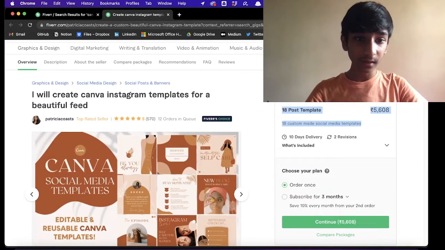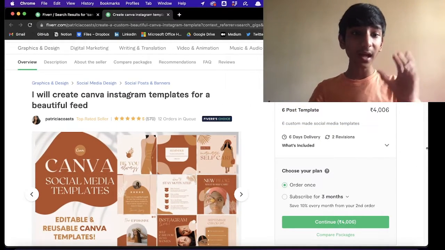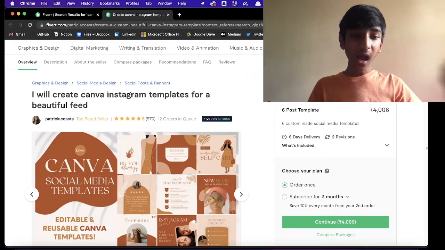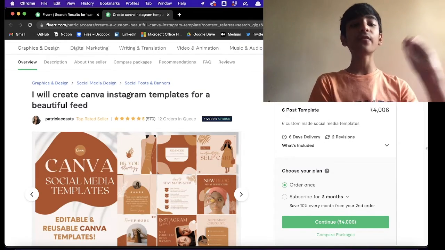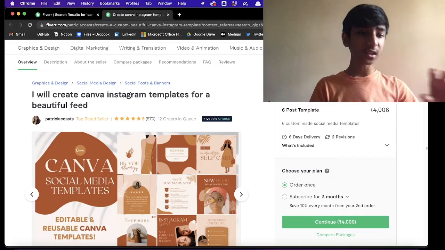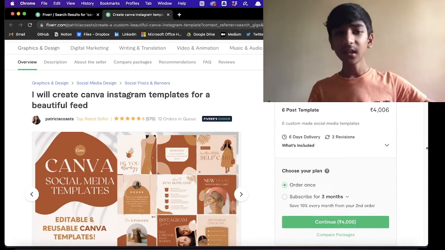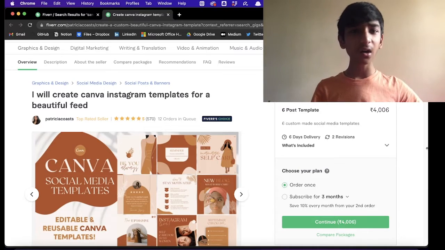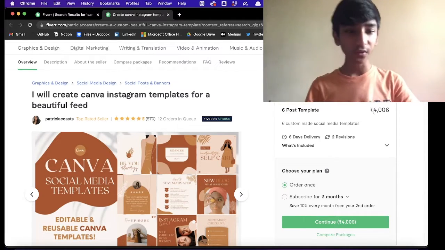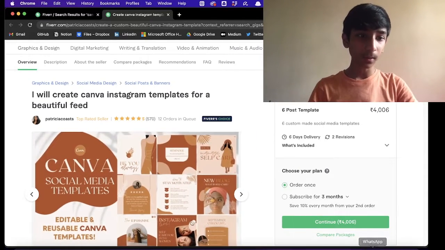You will have to work only once on this, and you will just have to give the client your source files, and customize a little bit according to the client, which is just going to take you an hour, or not even an hour, half an hour, which you can easily do, by the way.